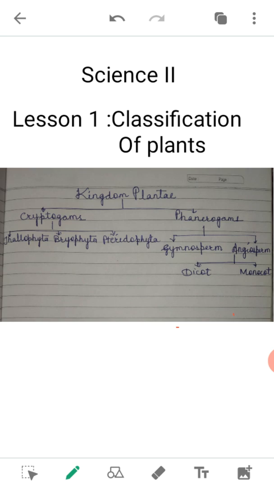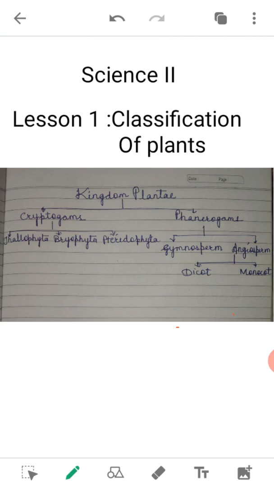Now see the Bryophyta. Bryophyta have a false root, stem and leaves. Instead of root, they have rhizoids. Rhizoid is a filamentous structure that functions as a root. Instead of stem, they have a seta or stalk.